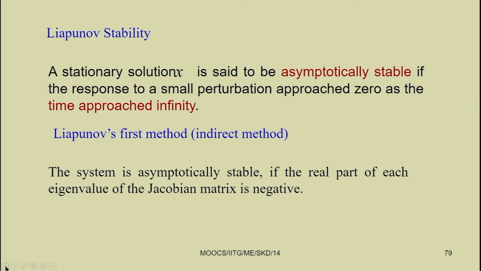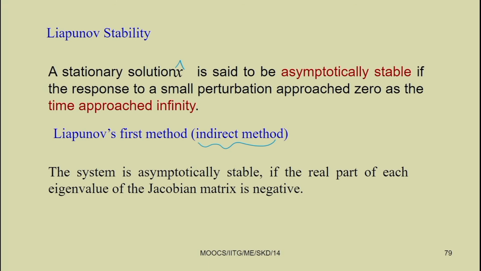Now, we can see the Lyapunov stability. A stationary solution x cap is said to be asymptotically stable if the response to a small perturbation approaches 0 as the time approaches infinite. So, the Lyapunov first method, or indirect method, of stability study. How can we do it? The system is asymptotically stable if the real part of each eigenvalue of the Jacobian matrix is negative, given the dynamic equation.